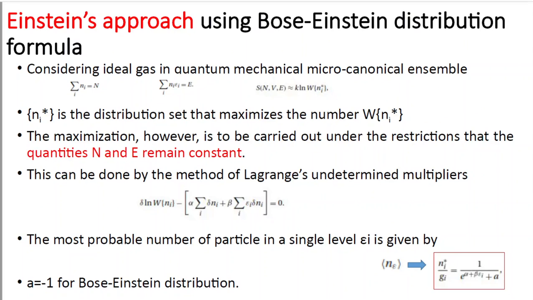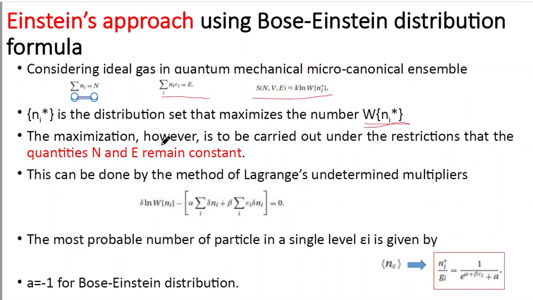So what is Einstein's approach? Consider an ideal gas in a quantum mechanical microcanonical ensemble. In that case, the sum of Ni will be the total number of particles capital N, and the sum of Ni into epsilon i will be the value of the total energy E, and the entropy S can be written this way: S is equal to k ln W of Ni star, where Ni star is the distribution set that maximizes the number W. W is the total accumulation number.